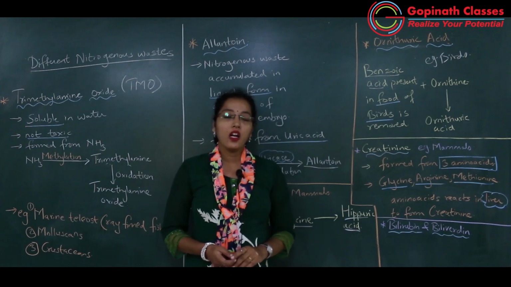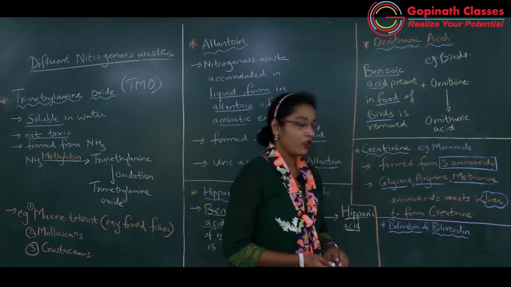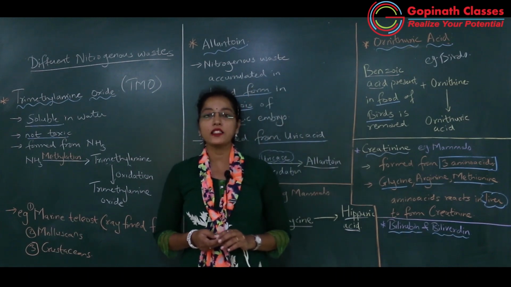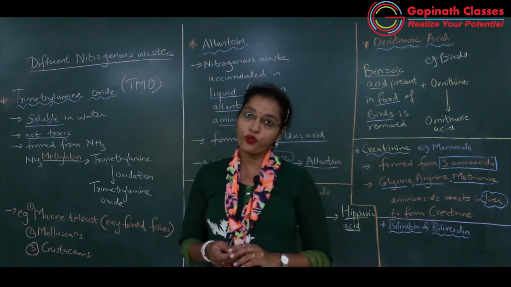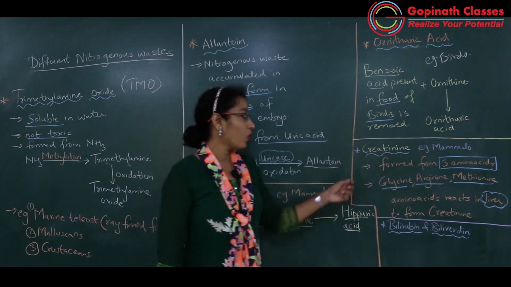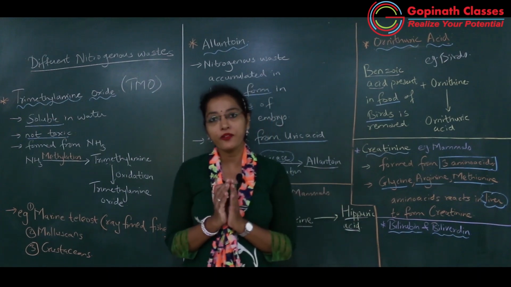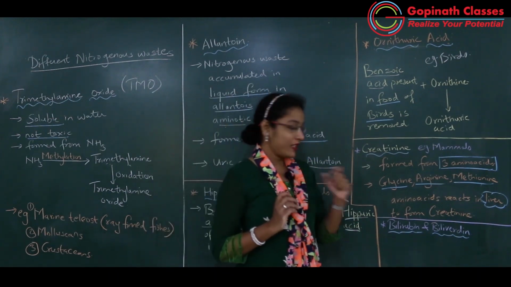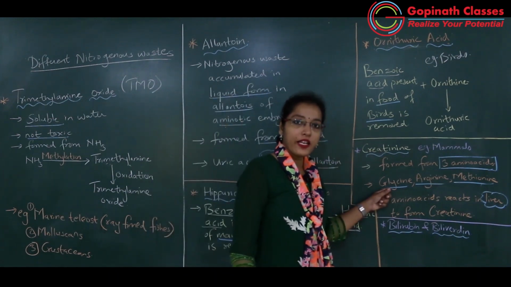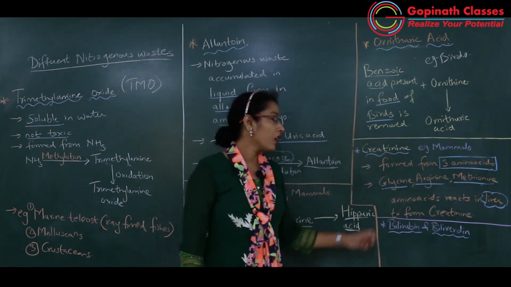Okay, then another form of nitrogenous waste, that is creatinine. Okay, creatinine is the nitrogenous waste which is also formed to some extent in mammals. Okay, so how is this creatinine formed? Due to reaction between the 3 amino acids. Which 3 amino acids? Glycine, arginine and methionine.